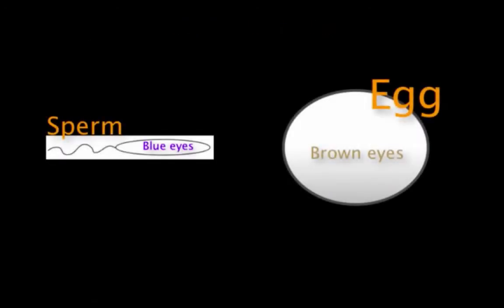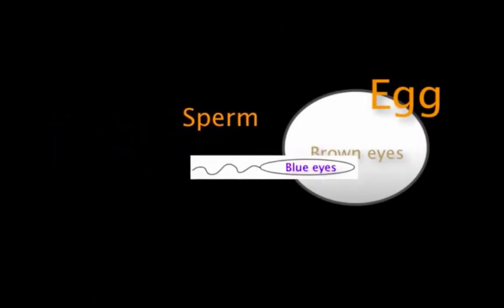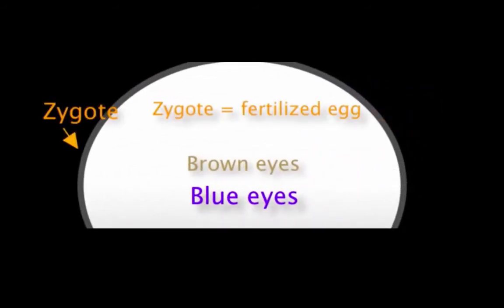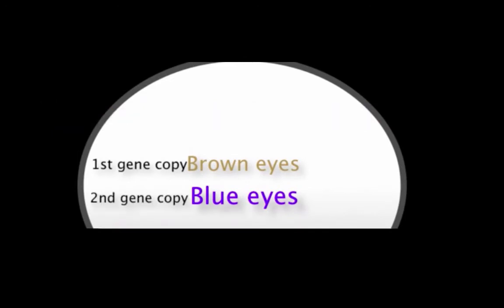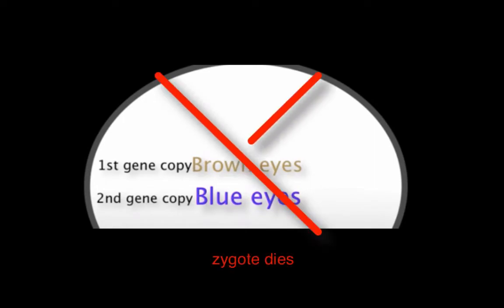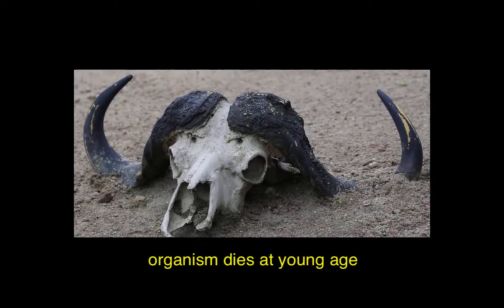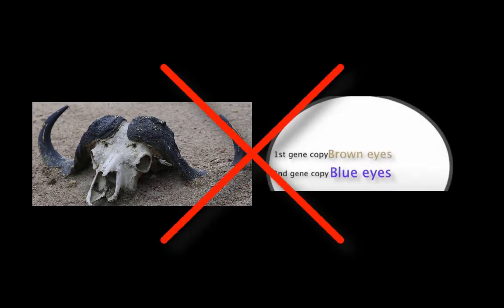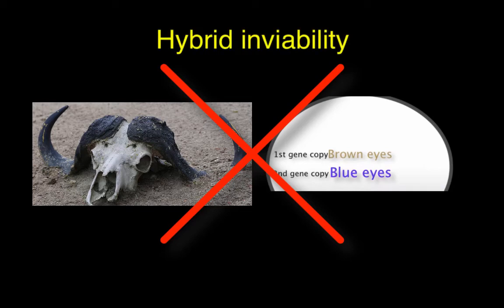But now let's say there is successful fertilization of the egg. So the sperm of organisms from one species fertilizes the egg of the other species. Well, there are still things that can prevent successful mating for generations. So let's say that zygote dies right after fertilization or inside of mom, or there's a miscarriage. Or let's say that organism is born and is very sickly and dies at a young age. All of those are what we call hybrid inviability.